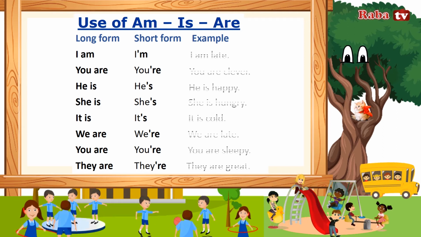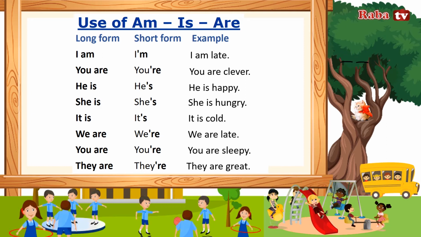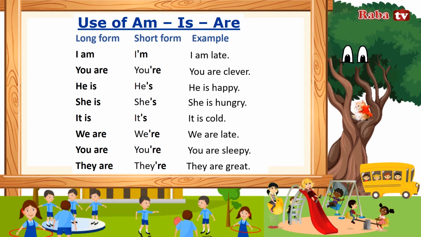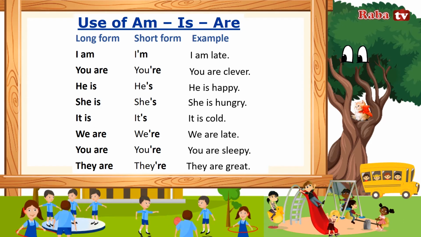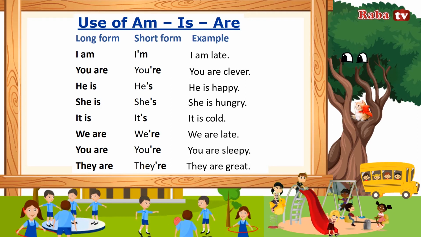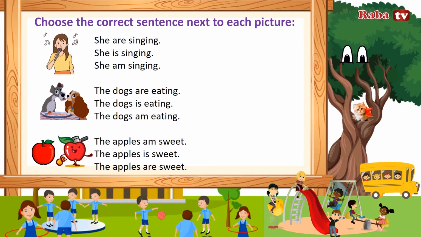Use of am, is, are. Long form, short form. Example: I am late. You are clever. He is happy. She is hungry. It is cold. You are sleepy. They are great. Choose the correct sentence next to each picture.